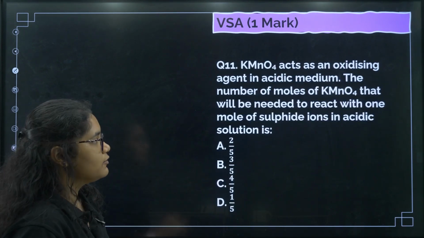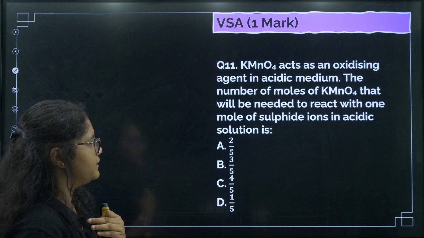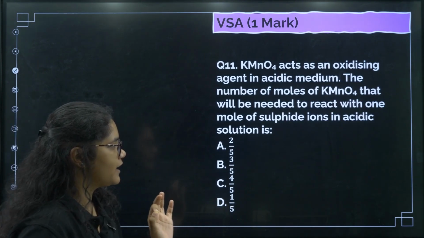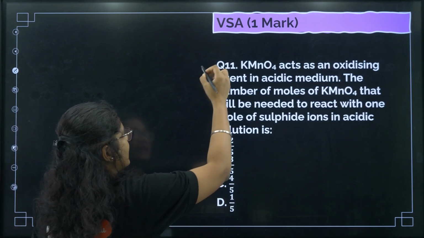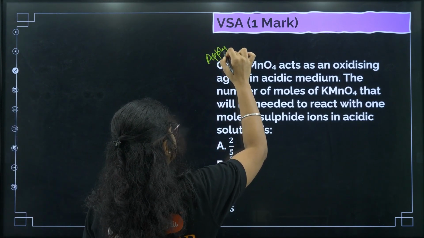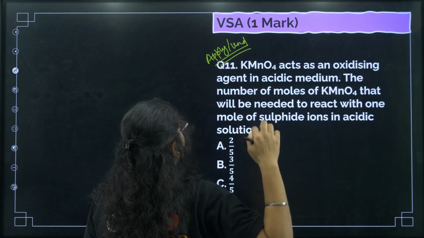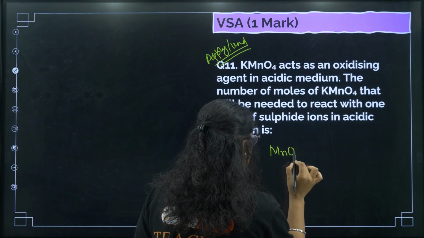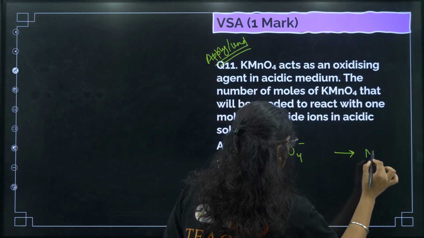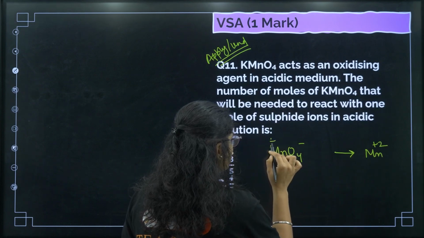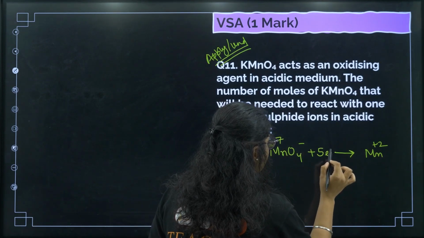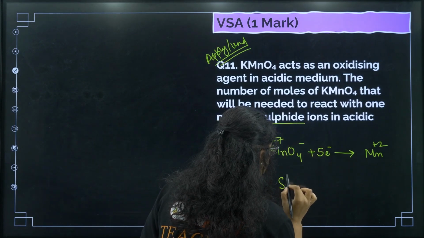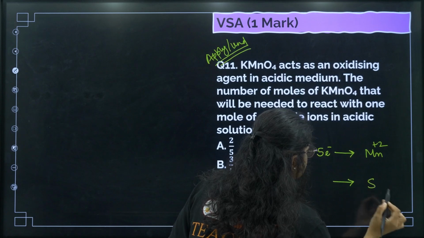Now next one, KMnO4 acts as an oxidizing agent in acidic medium. The number of moles of KMnO4 that will be needed to react with 1 mole of sulfide ions in acidic solution is... This can be an application based question, which is a little tricky. Okay, so now you know that in acidic medium, MnO4 minus will get converted to Mn2+, right? Plus 7 to plus 2 with 5 electrons. And to react with 1 mole of sulfide ions, sulfide ions get converted to sulfur, right?